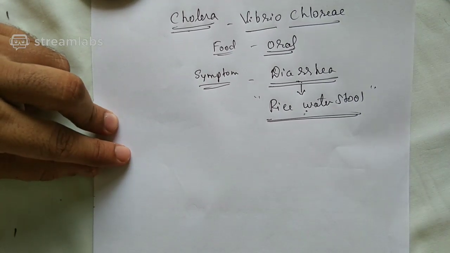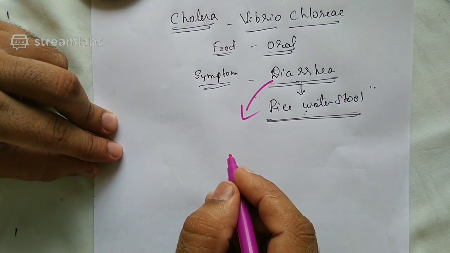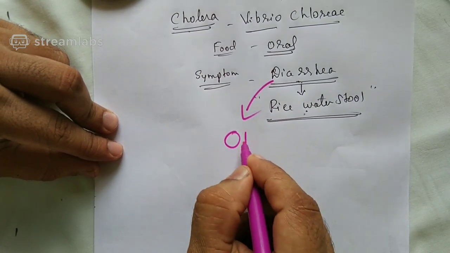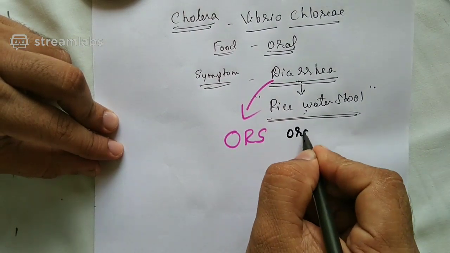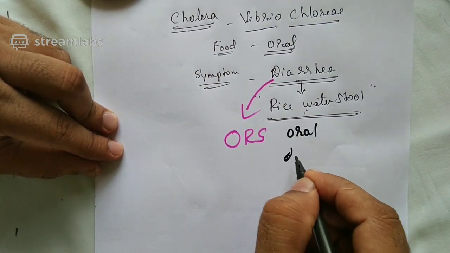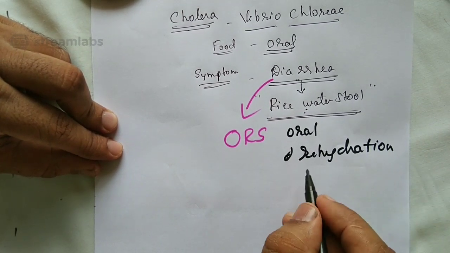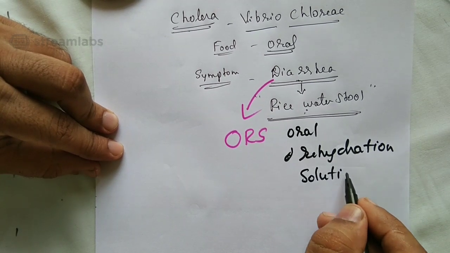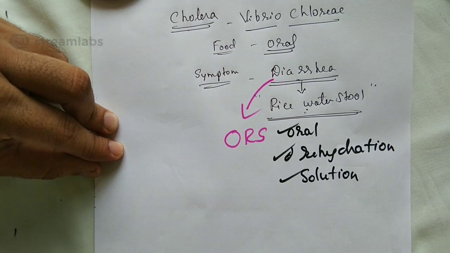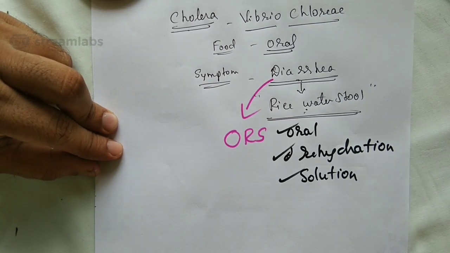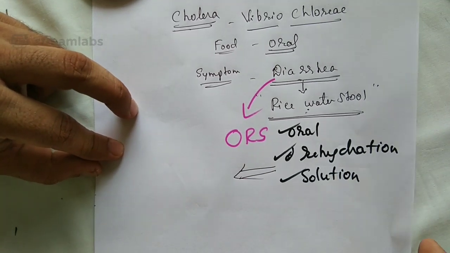A person is suffering from diarrhea, and the doctor will give him one advice. What is that? To take ORS, oral rehydration solution. Oral rehydration solution is called ORS. What is the important composition of ORS? This can be asked in competitive exams.